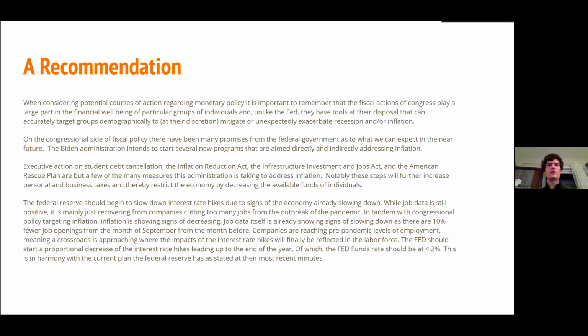The Federal Reserve should begin to slow down interest rate hikes due to the signs of the economy already slowing down. While job data is still positive, it is mainly just recovering from companies cutting too many jobs in the outbreak of the pandemic. In tandem with congressional policy targeting inflation, inflation is showing signs of decreasing.